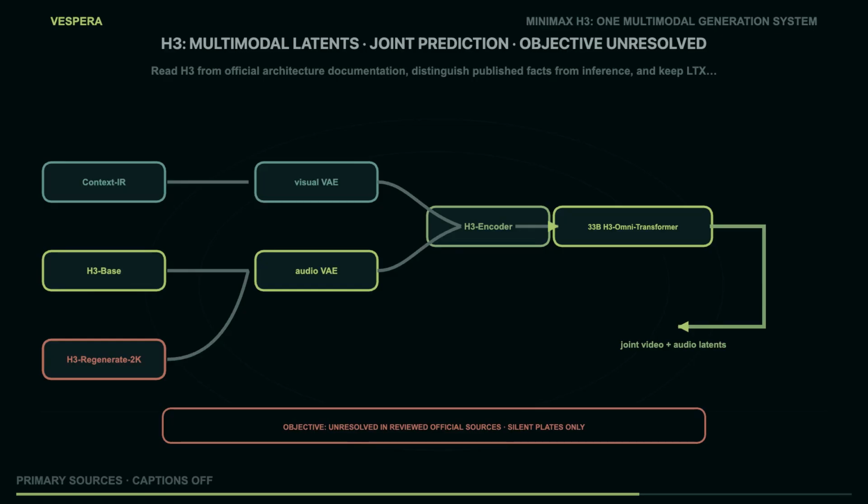The viewer deserves to know which layer is documented and which layer is inference. On the architecture plate, source badges attached to the documented nodes. The unresolved objective boundary is a different visual object with a quiet warning color and no invented equation.